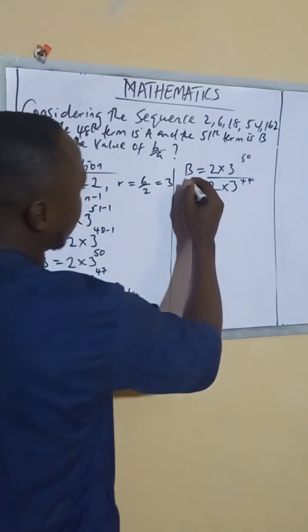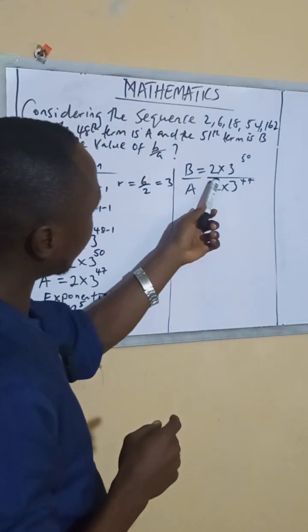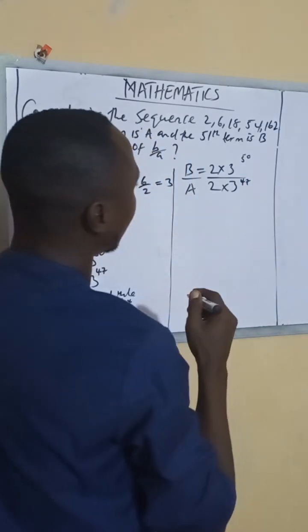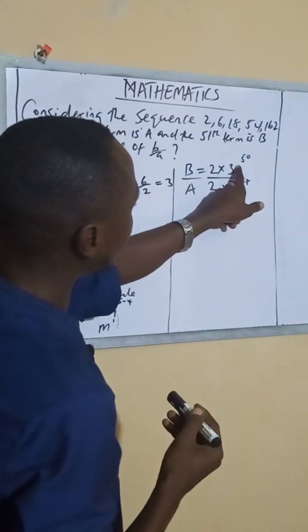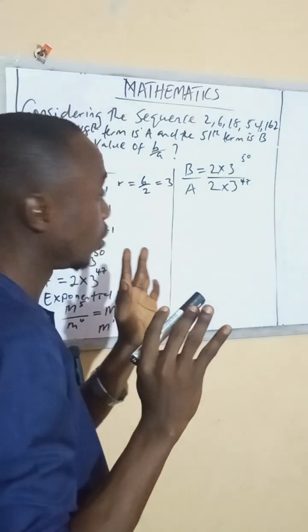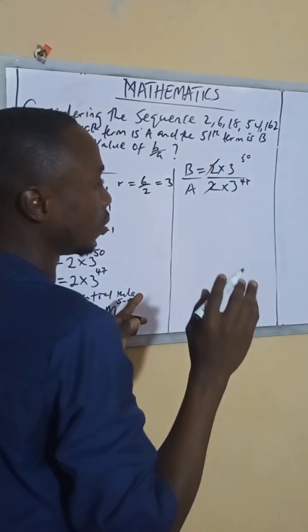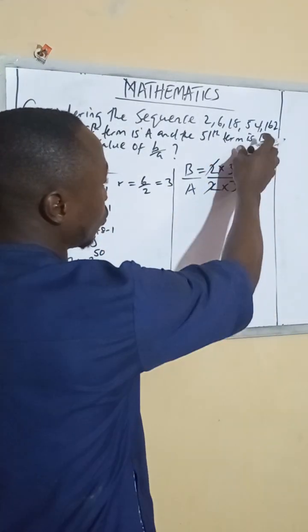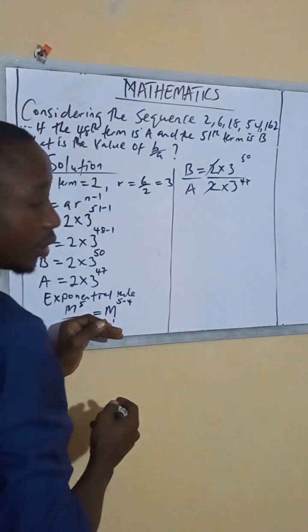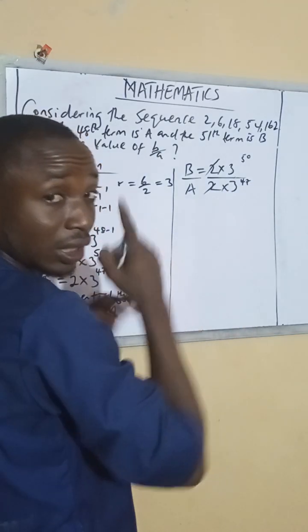As it stands like this now, look for A here. If we want to multiply now, this one has a power, this one has a power, the two have power, but this one has no power, it just stands on its own. As it is like that, you will just cancel this one out, and this one remains. That reminds us of this rule: they divide themselves, and the base is the same. I have the rule ready for you.